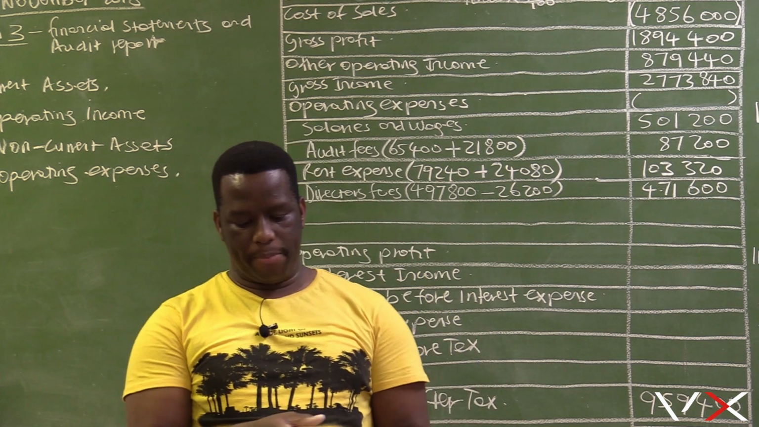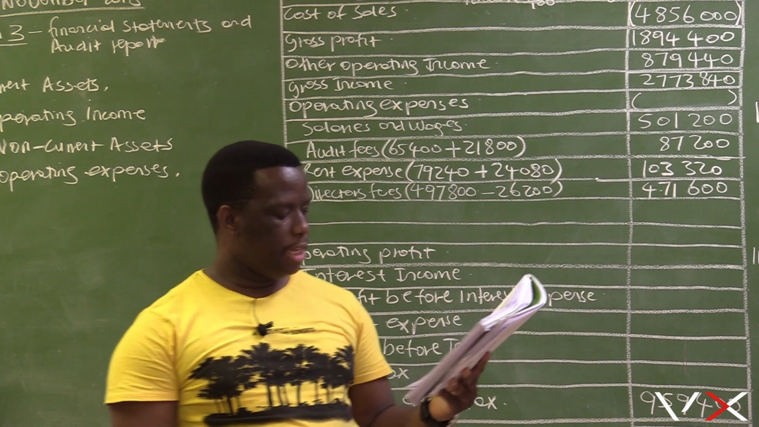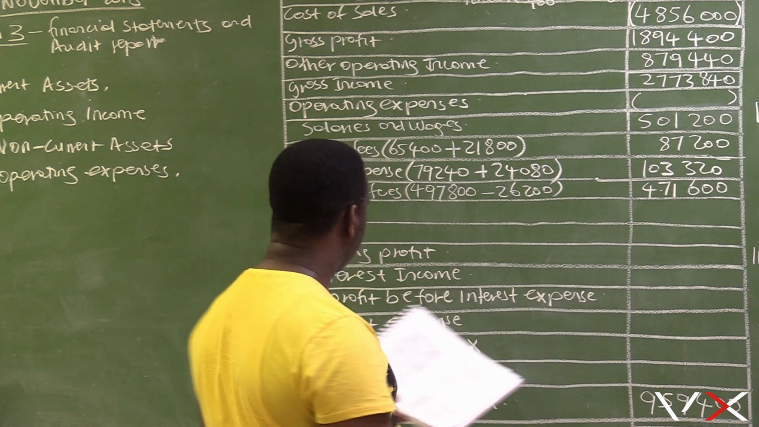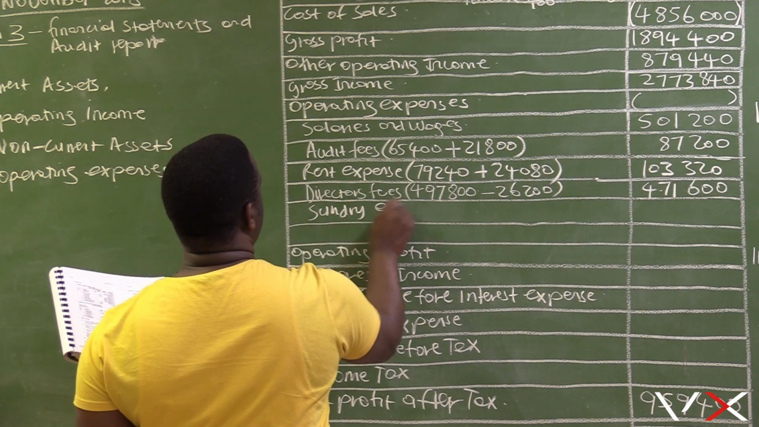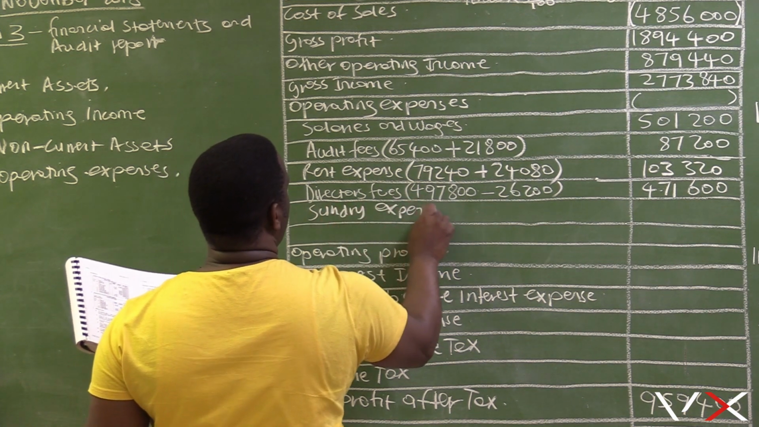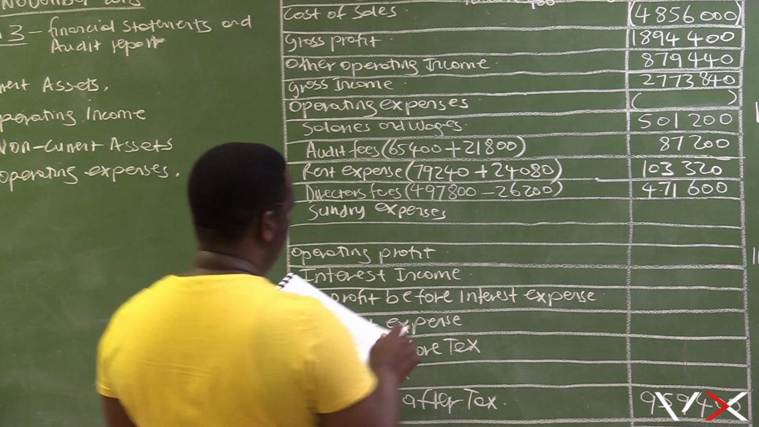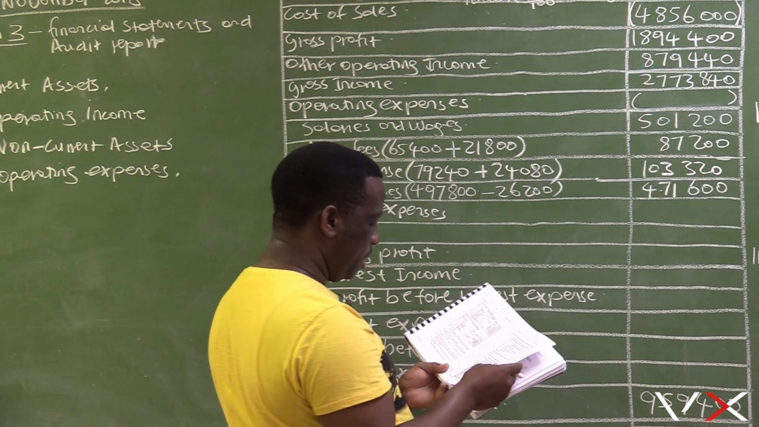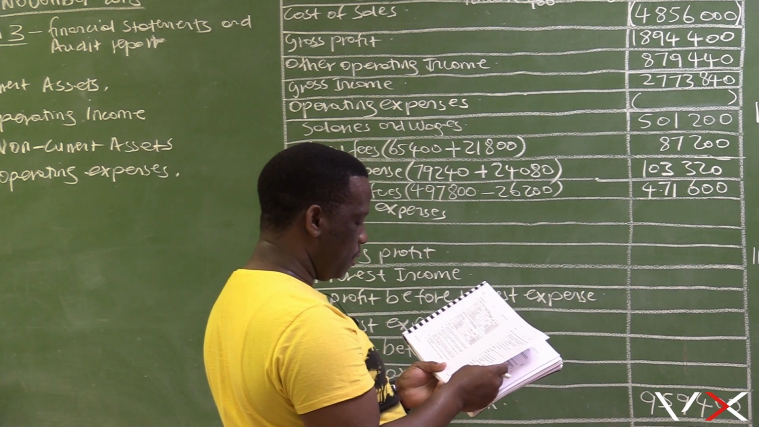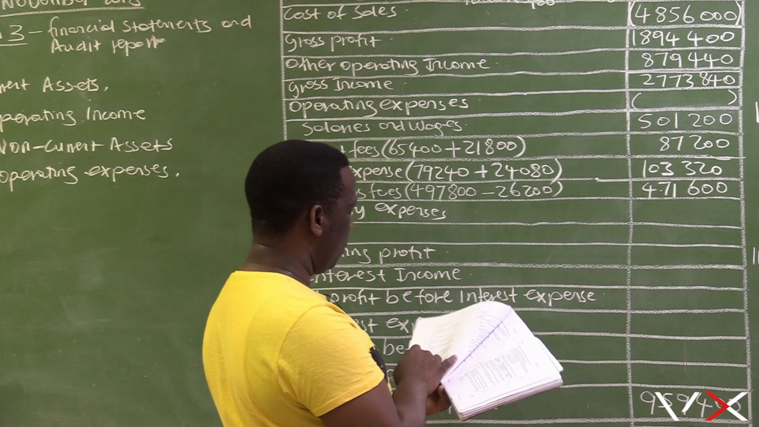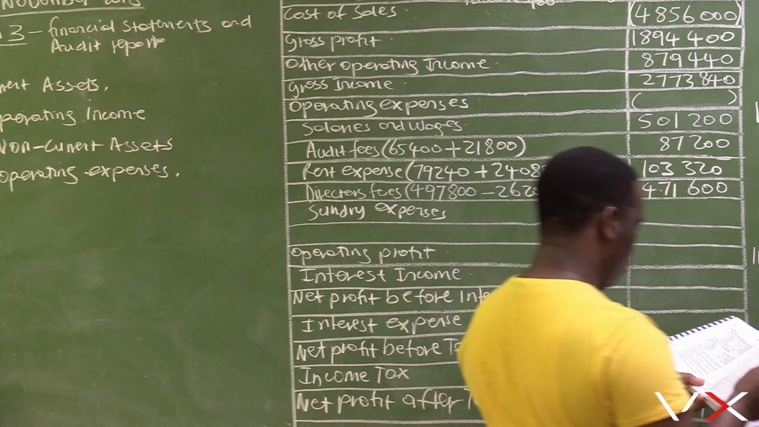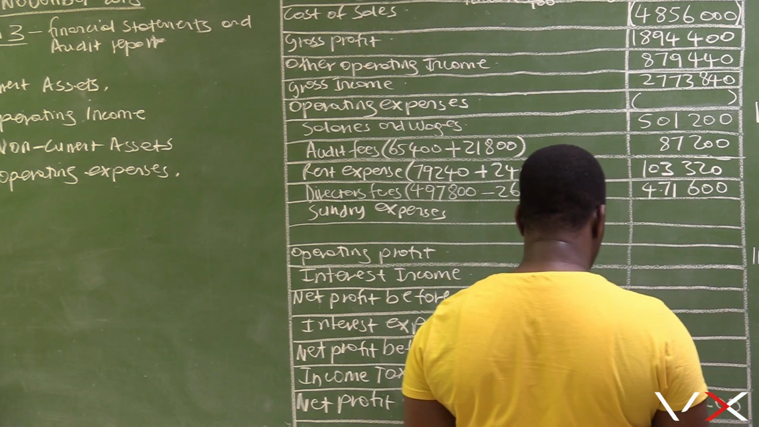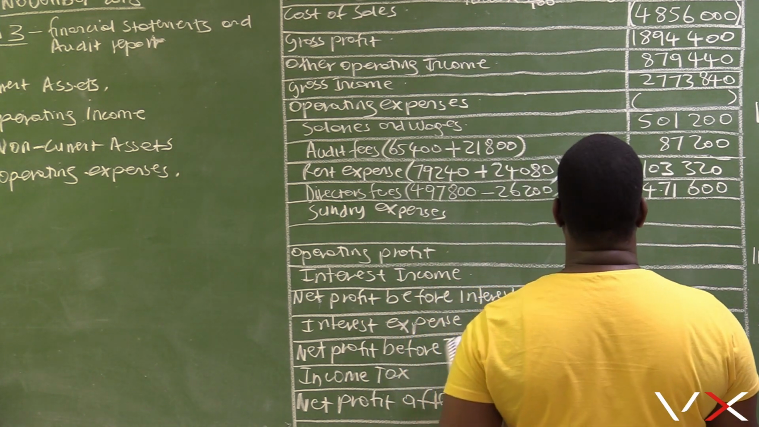The following expense, which is the last one, is sundry expenses. The amount given for sundry expenses is 91,680, and there is no adjustment for this amount. So sundry expenses is 91,680.